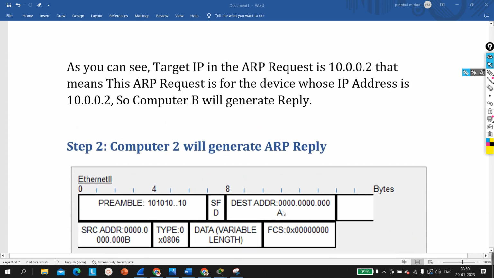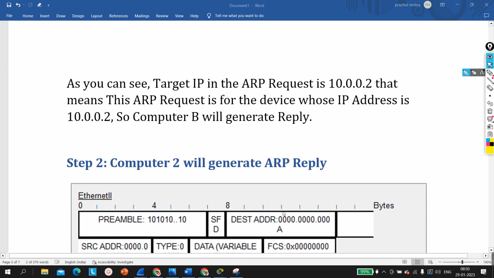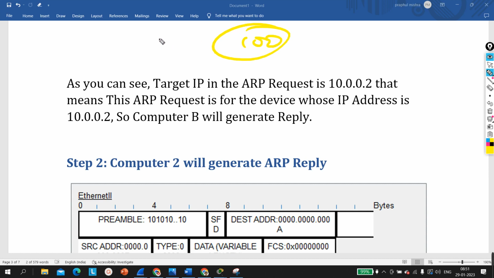This is step 1. And as you can see, the target IP address in the request is 10.2. That means this ARP request is for the device whose IP address is 10.0.0.2. So suppose in my network there are 100 computers, right? All 100 computers will receive the ARP request message. But which machine will generate the reply? The machine whose IP address is 10.0.0.2. Only this machine will generate a reply. Okay, that means computer B will generate the reply.